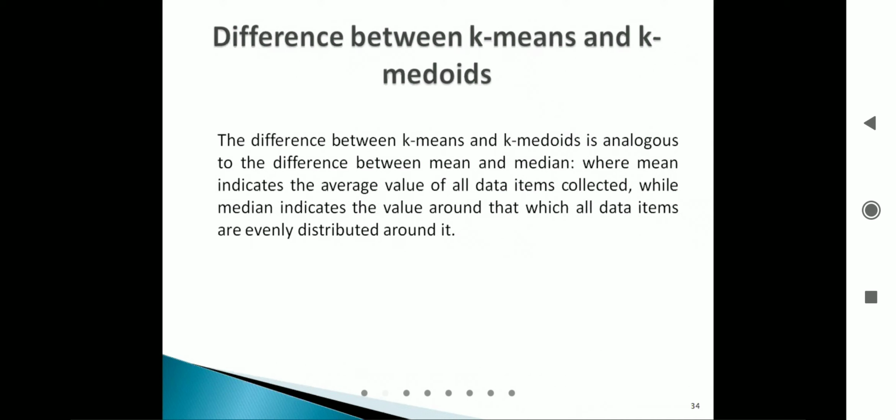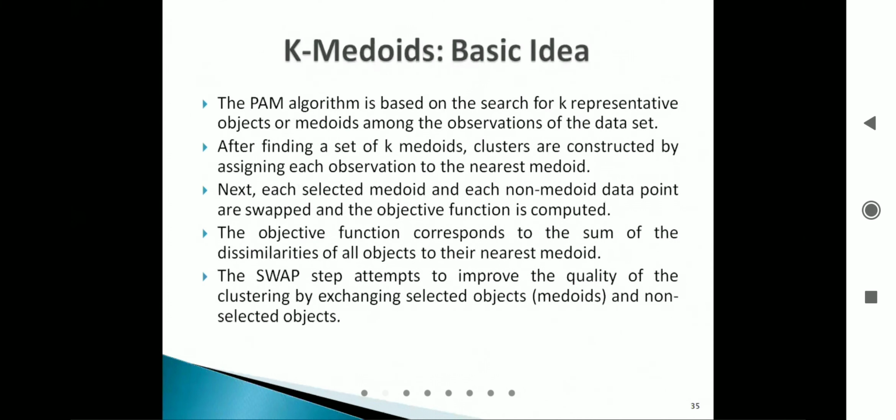Rather, we need to find a midpoint, meaning a data point or data object inside a cluster. One object will be considered as a midpoint value, from where the distance to all the remaining objects inside that particular cluster will be minimum. So we say that all the data items, from this midpoint data object, are evenly distributed, because the distance is minimum from the midpoint data point to all of the data points. So what is the basic idea? This will be more clear when we discuss the problem.